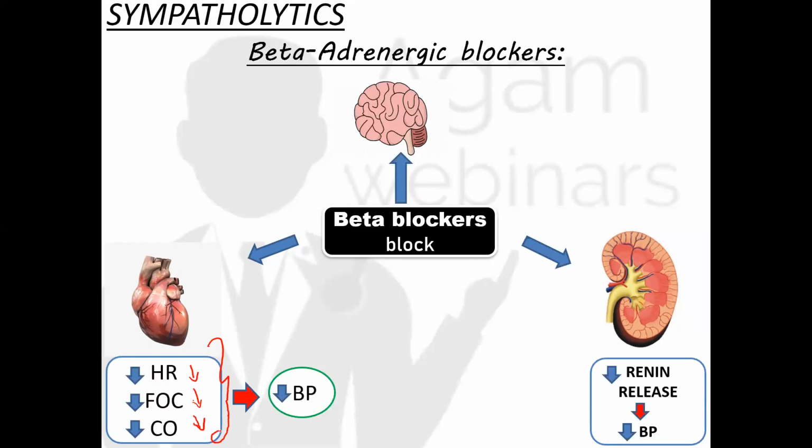And this drug also acts in the kidney. The second site of action here is the kidney. It acts on the kidney and causes reduced renin release. As we saw in other mechanisms, when renin action is decreased, the net effect is that blood pressure decreases here. Okay.